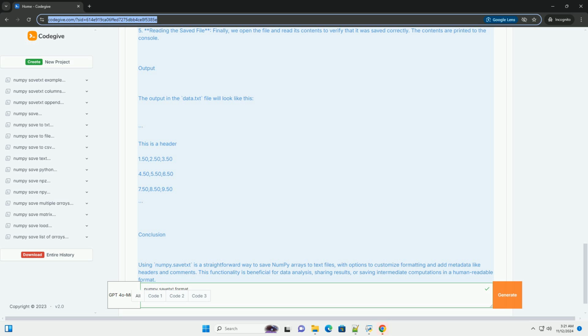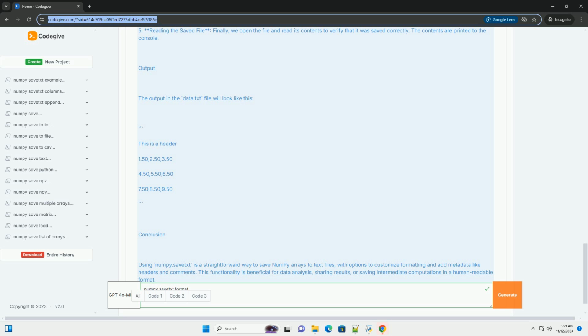Code example. Here's a simple example that demonstrates how to use numpy.savetxt to save a numpy array to a text file. Explanation of the code. 1. Importing numpy. We start by importing the numpy library. 2. Creating an array. We create a 2D array named data containing some floating point numbers. 3. Specifying the file name. We define the file name where we want to save the data.